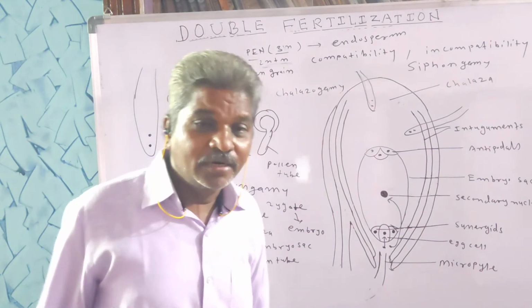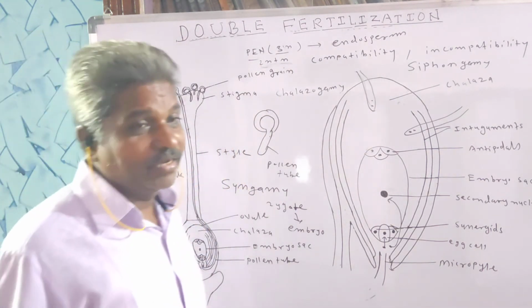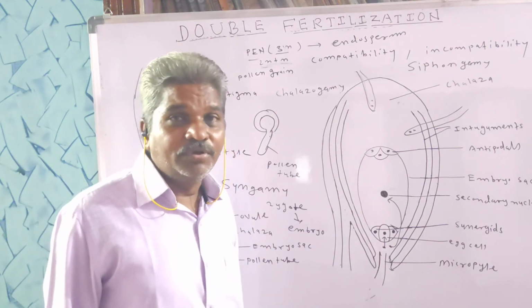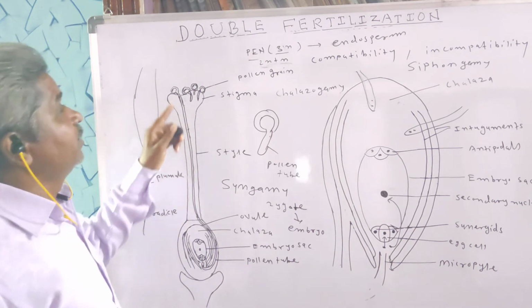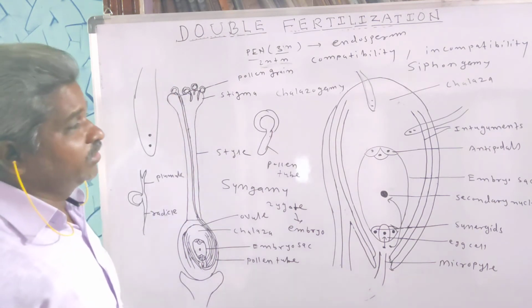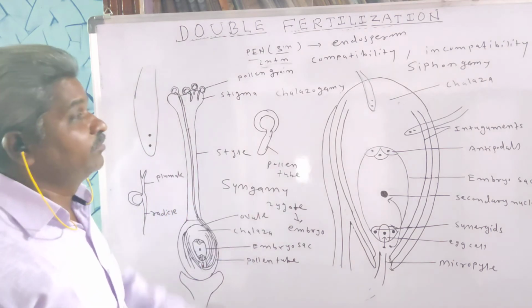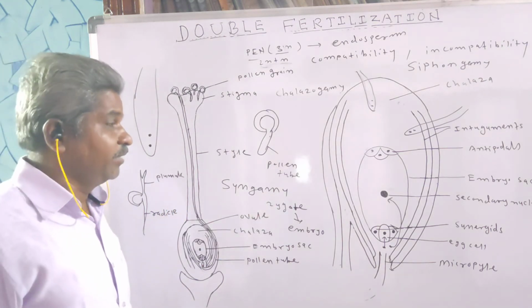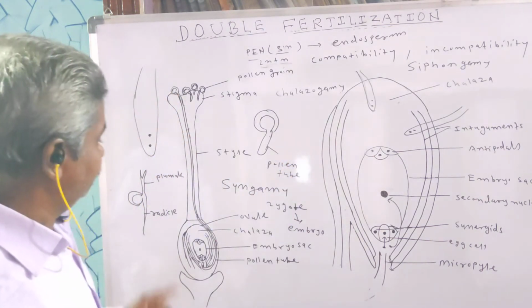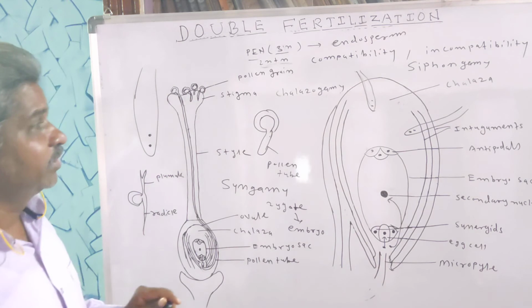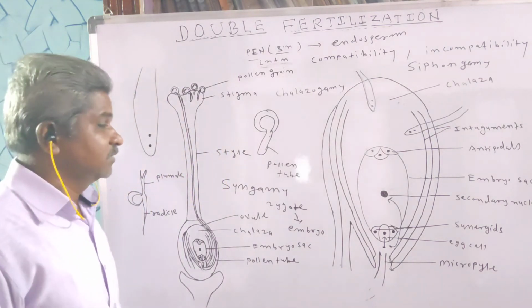So fertilization is an important aspect in the life cycle of angiospermic plants, because if fertilization does not occur, then seed formation and fruit formation are inhibited. Fruit formation and seed formation are important events occurring after fertilization.